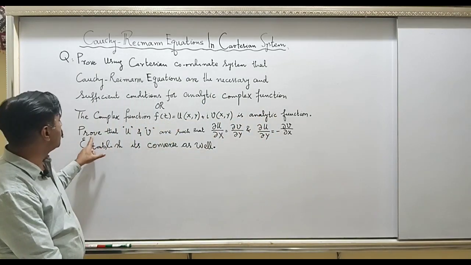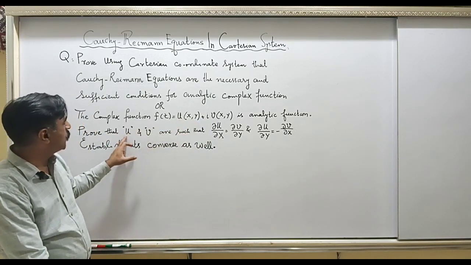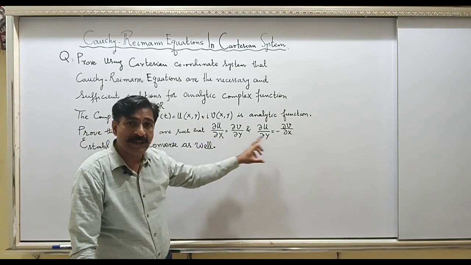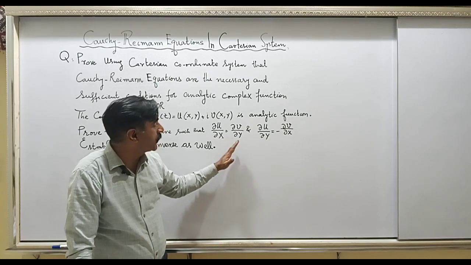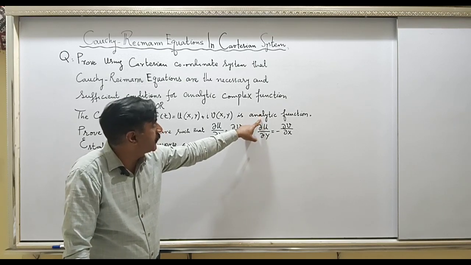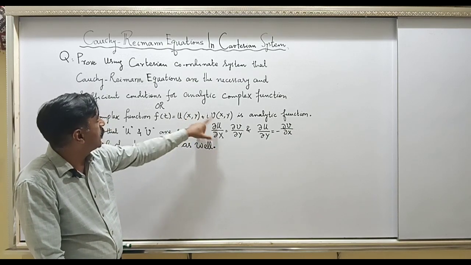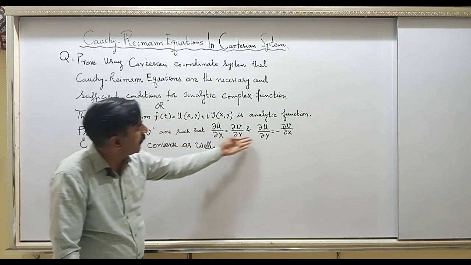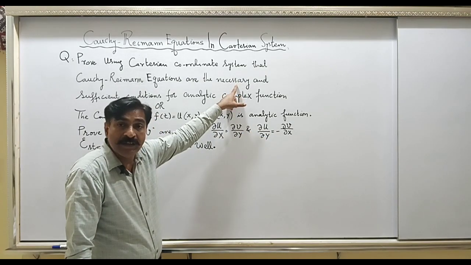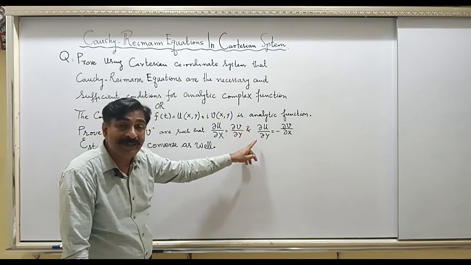What are you asked? Prove that this u and this v are such functions that these conditions are satisfied. These are known as Cauchy-Riemann conditions. You are given that the function is analytic, and you have been asked to prove that this u and v, which are the real part and imaginary part of the complex function, satisfy these conditions. So this is what we mean by the necessary conditions. Necessity is: if the function is analytic, then these conditions must be satisfied.